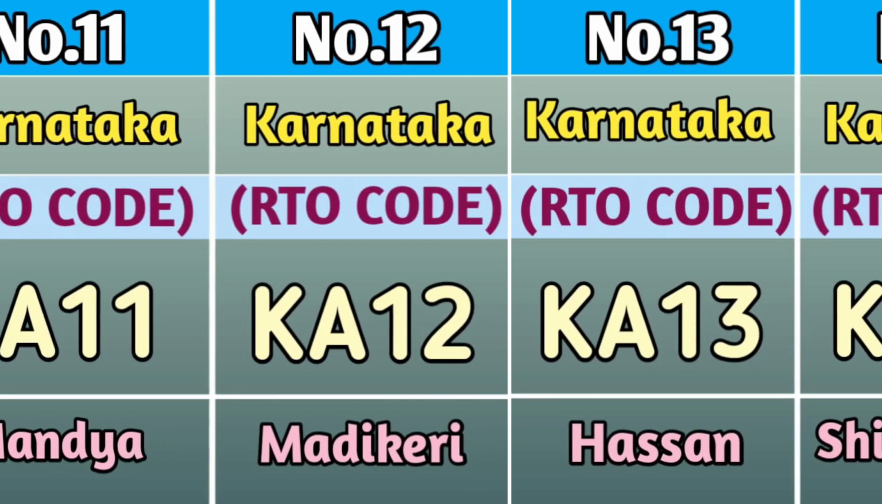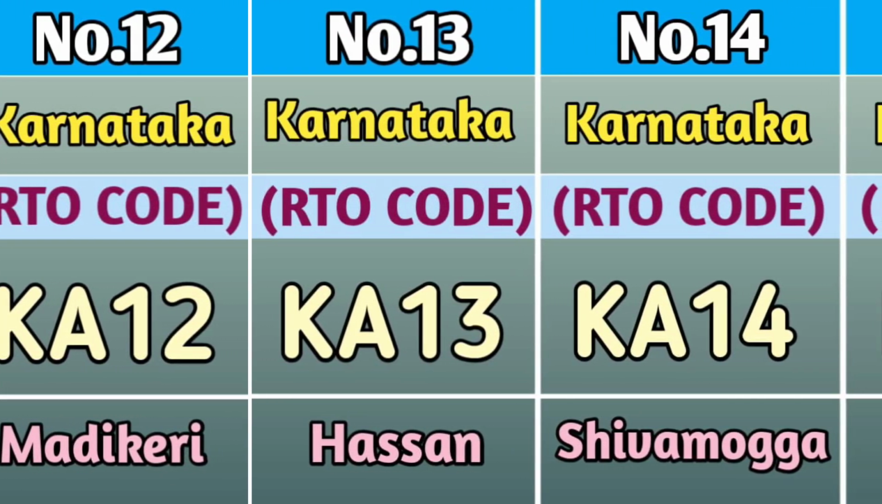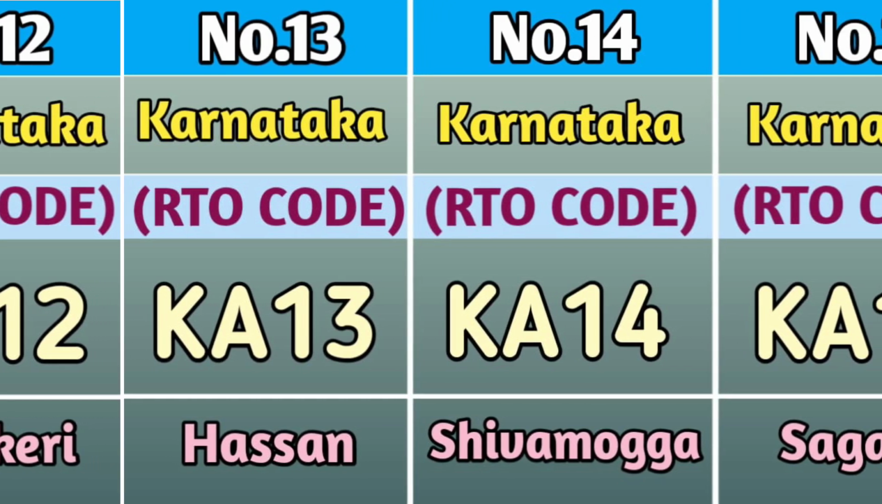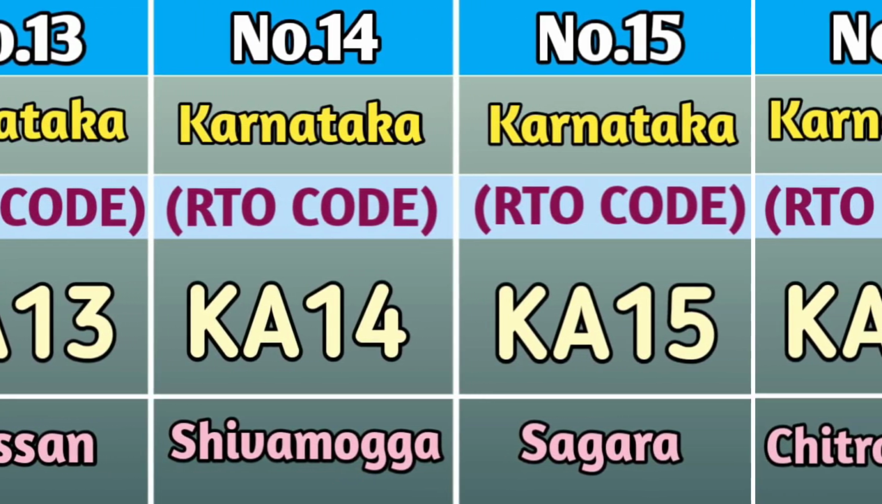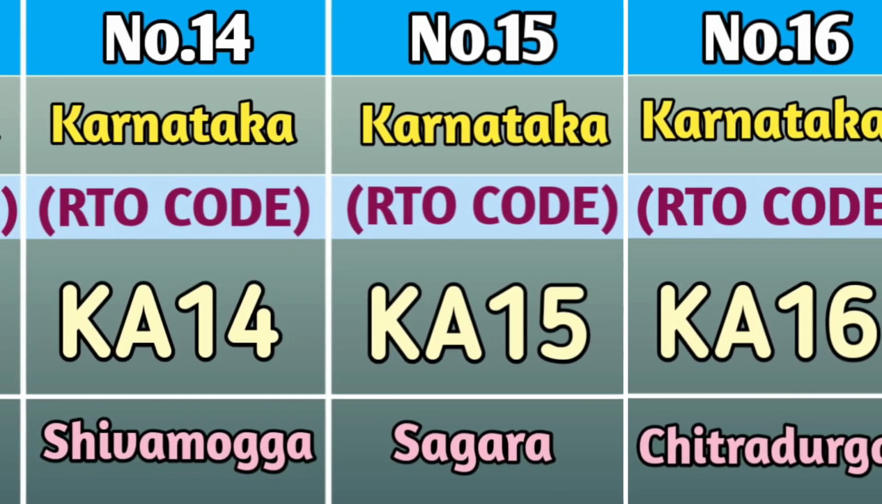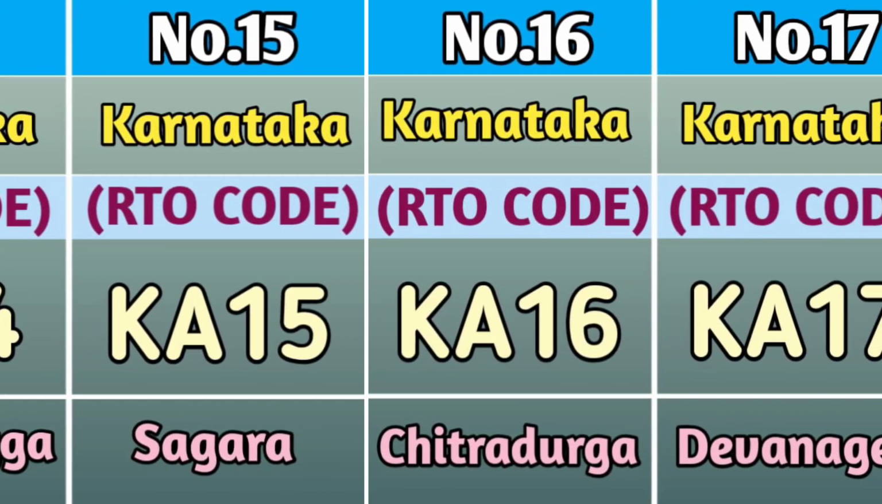At number 12, we have Madikeri and the RTO code is KA12. At number 13, we have Hassan and the RTO code of Hassan is KA13. At number 14, we have Shivamogga and the RTO code of Shivamogga is KA14. At number 15, we have Sagara and the RTO code of Sagara is KA15.